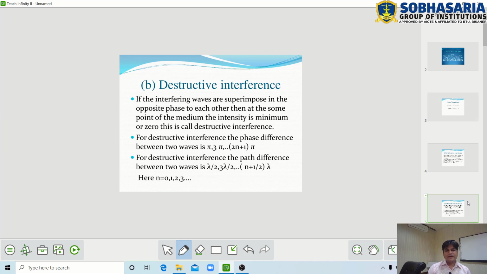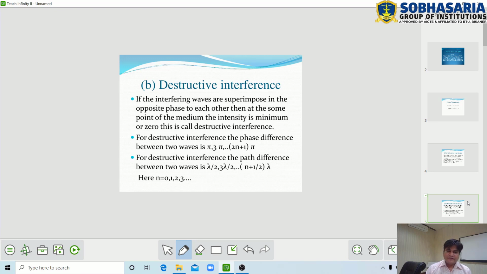Destructive interference means when two or more waves having the same frequency and same amplitude are propagated in the same direction, then they are superimposed on each other. Therefore, at some point of the medium, the amplitude is minimum, so that the intensity is also minimum or 0. Then this type of interference is called destructive interference.